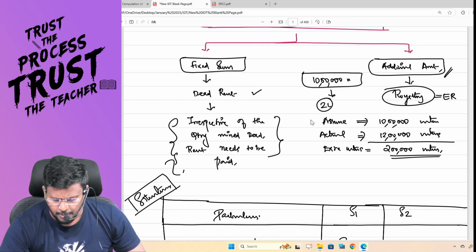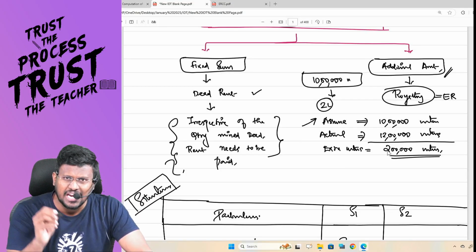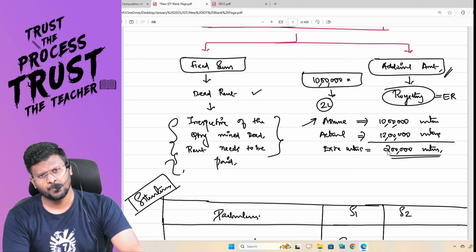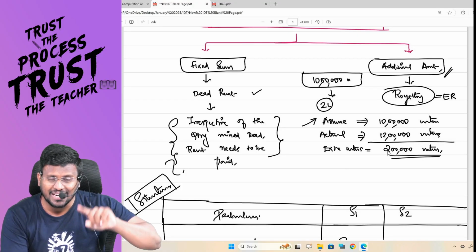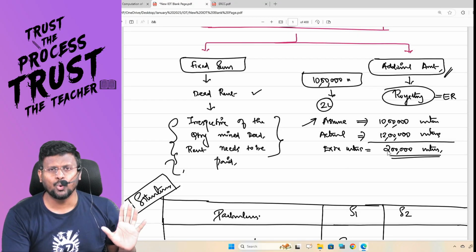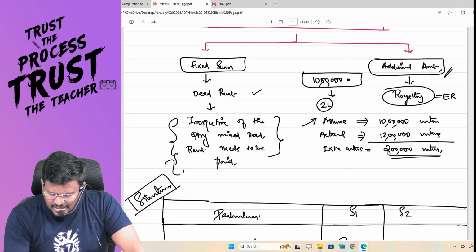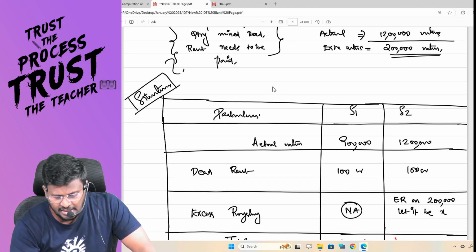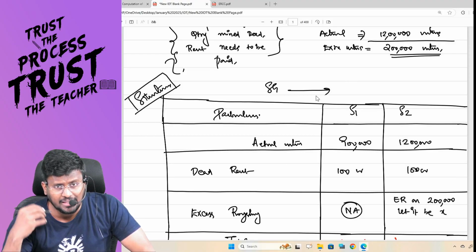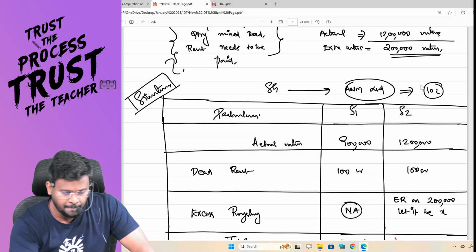Assume the dead rent has been paid for 10 lakh units, but actually you have mined 12 lakh units. So the extra units you have mined are 2 lakh units. For that extra unit mined, as per the terms of the contract, the recipient is liable to pay extra royalty called excess royalty. So, my dear lovable students, I will give you a situation. The state government has given the mining rights to ANM Limited for 10 lakh units.